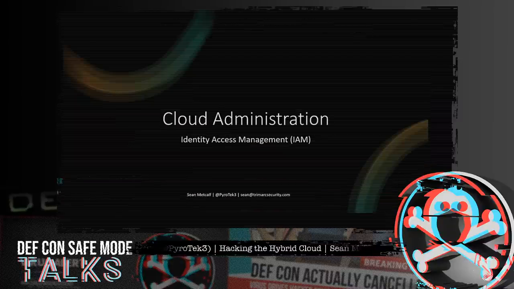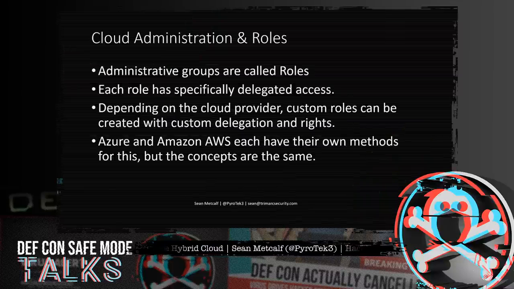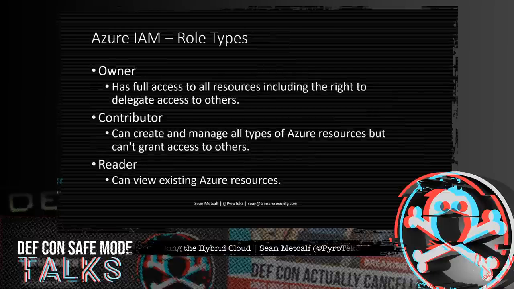When talking about cloud environments, it's important to mention how administration is performed. This is commonly referred to as Identity Access Management, or IAM. So we've gone from groups in our on-prem environment with Active Directory to roles, which are effectively these rights that are packaged together. Azure and AWS and GCP have their own methods, but a lot of the concepts are effectively the same. Azure IAM uses the concept of an owner, a contributor, and a reader. The owner has full access. The contributor has the ability to create and manage the resources, but can't grant access to others. And then a reader can just view things.